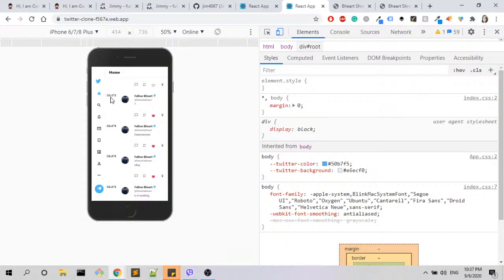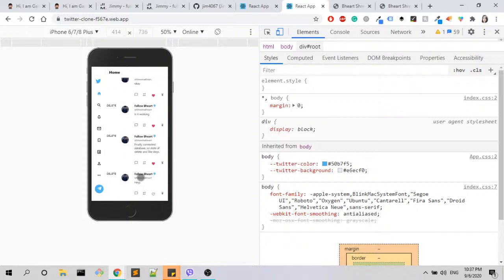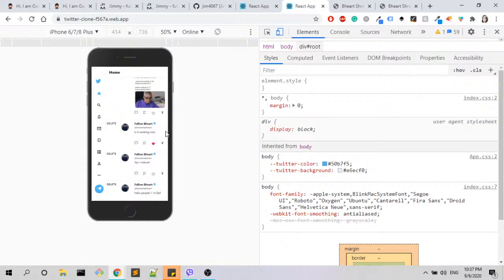For example, the delete button takes up too much place, and when we are on mobile, we don't need things to take up so much place. If it was a trash bin somewhere here, I think it would be more suitable. Again, this is my opinion, guys. If you have any other opinion, just leave a comment and we can discuss it more.